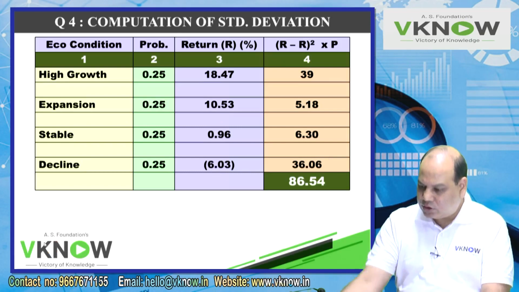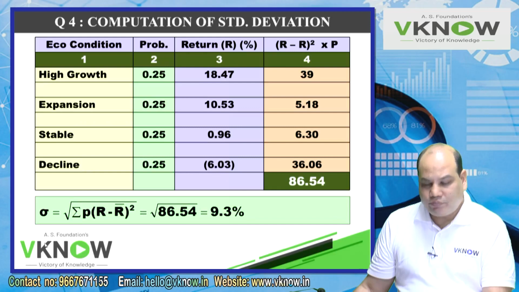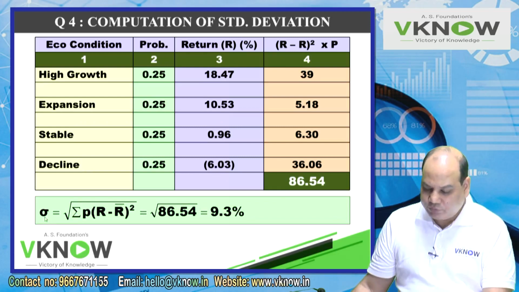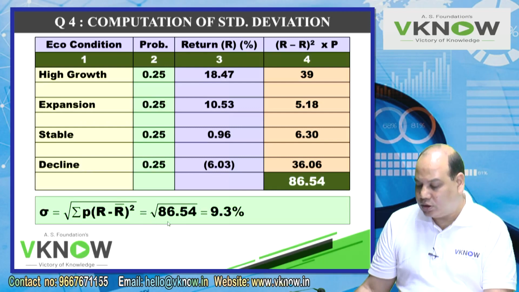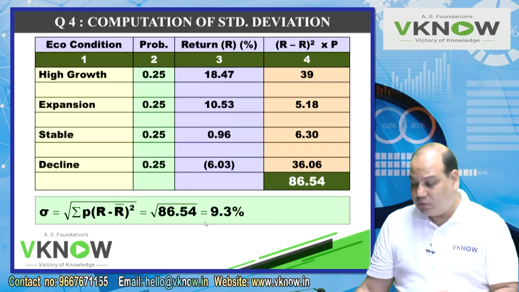This total is called variance. Square root of variance is called standard deviation. So right below the table there is some space, right? Sigma equal to square root of summation P into (R minus R bar) square. Summation P into (R minus R bar) square, under root, 86.54. Press the square root button, you will get close to 9.3% approximately.